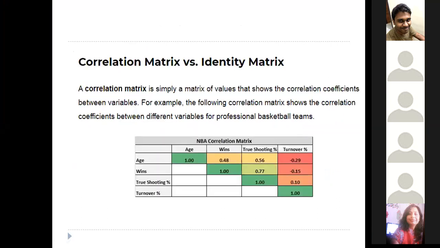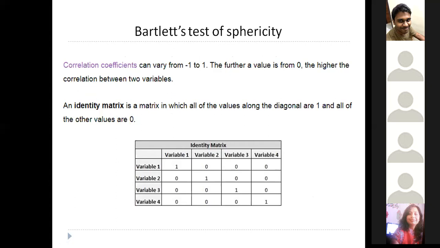So this is a small example of a correlation matrix that I had. I had a few variables on the x and y axis, the rows and columns. Here the correlation between wins and age is 0.48, true shooting and age is 0.56. It goes on, right? So you'll get a correlation matrix like this, and it should not be similar to your identity matrix. It should have significant values, that's what you're trying to check. Okay, this is an example of your identity matrix.